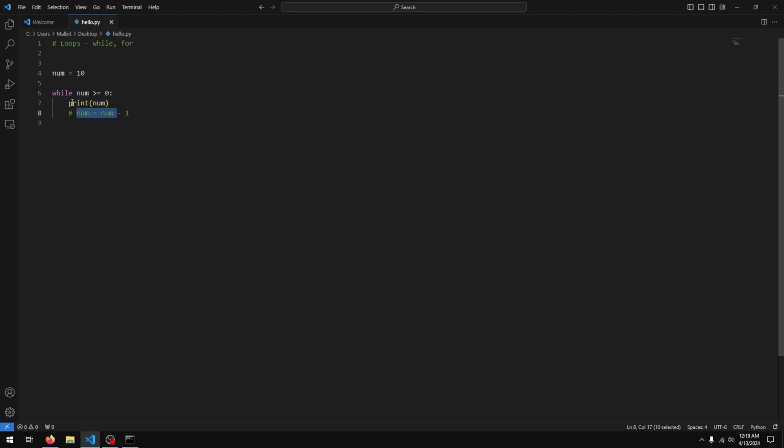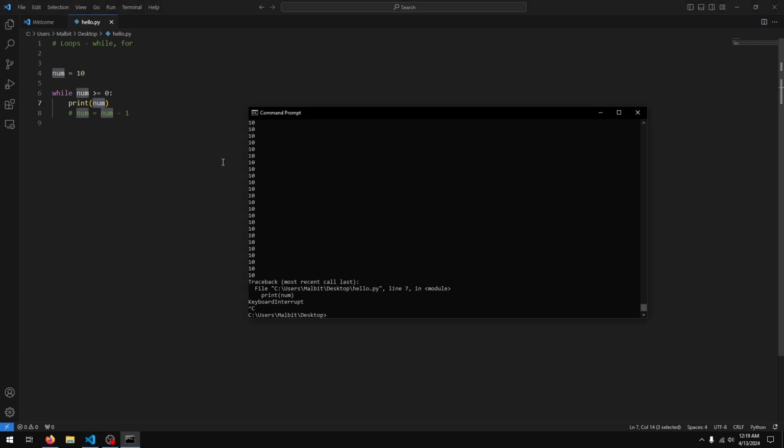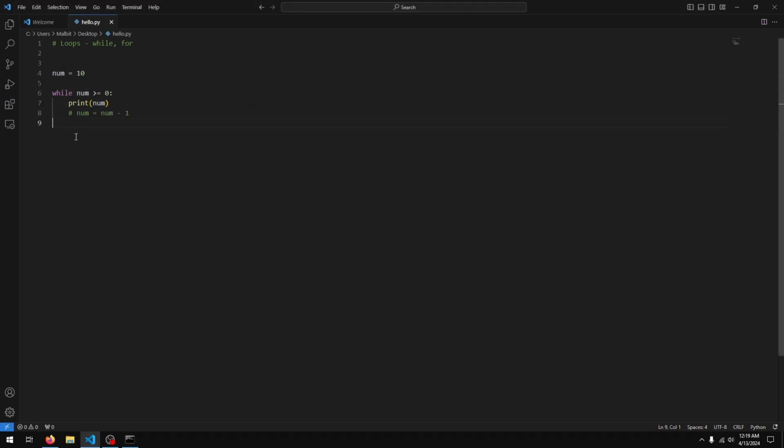And this line's commented, so it goes back. Is 10 greater than or equal to 0? Yes, prints 10. Is 10 greater than or equal to 0? Yes, prints 10. So it just keeps on going and going and going. It never comes to the next bit of code that you might have at the end of your program.